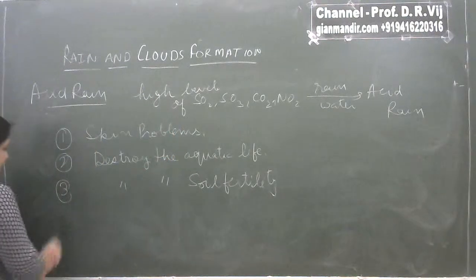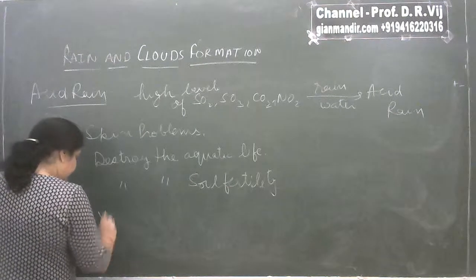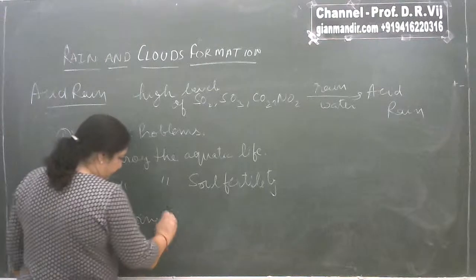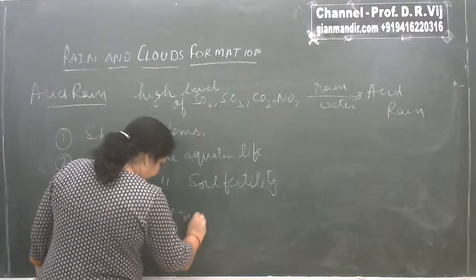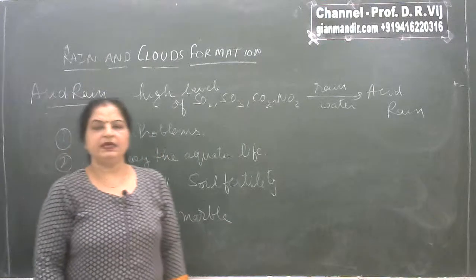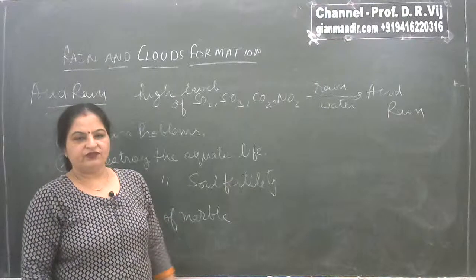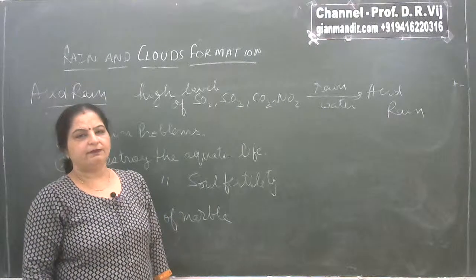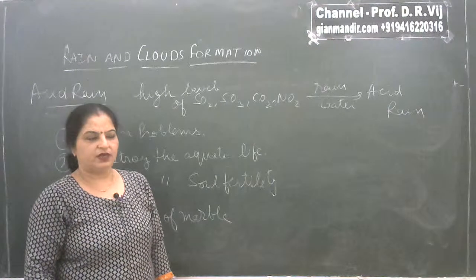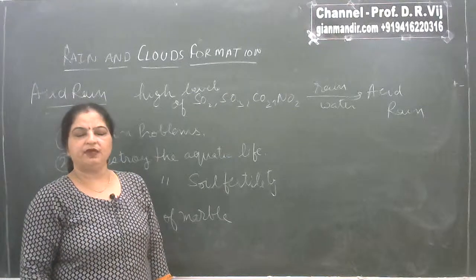And of course, another effect is that it is responsible for yellowing of marble. Marble, which is chemically calcium carbonate, has a tendency to react with acids, because of which the marble becomes yellow, and it is very harmful, or you can say very dangerous, for our old monuments, especially those made of marble.